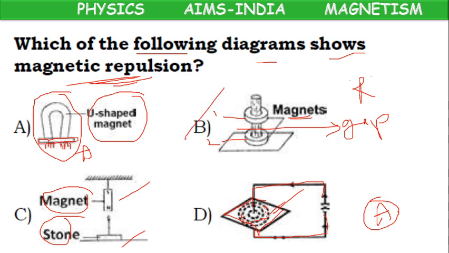Only in B case, repulsion. They are showing repulsion.